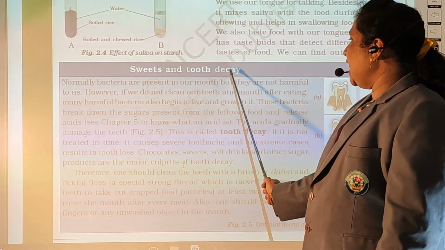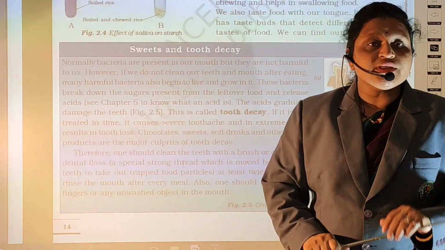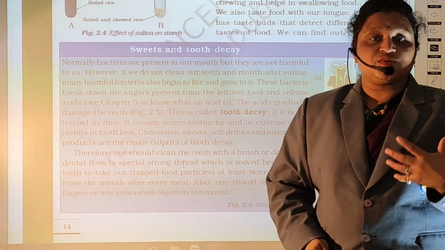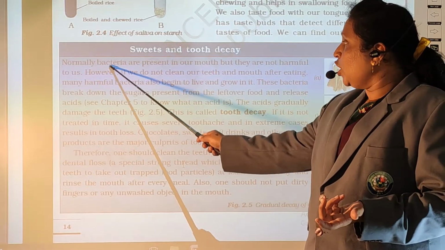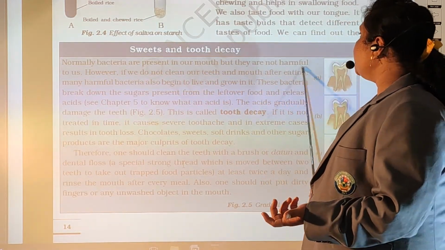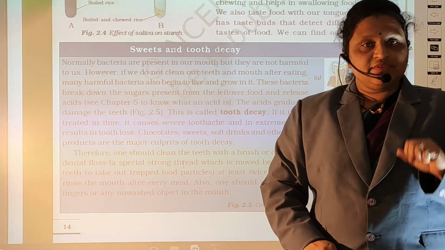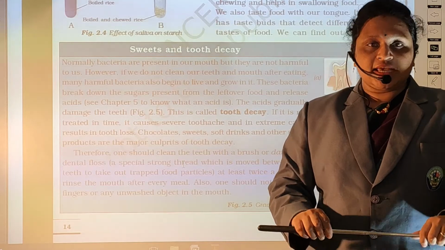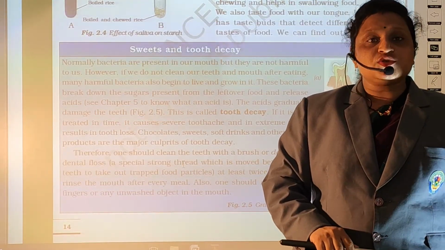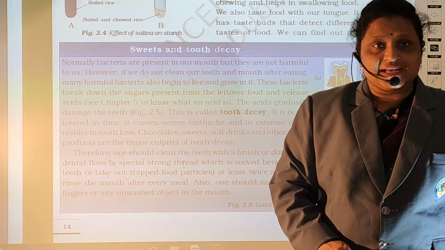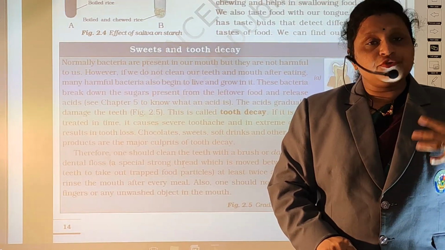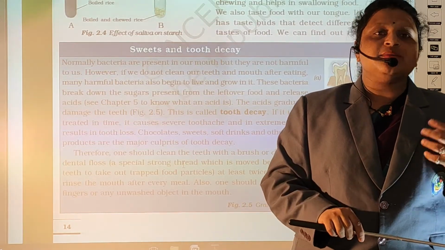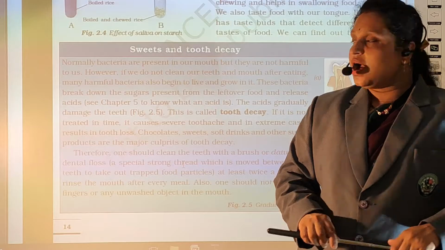Next is sweets and tooth decay. जब हम मीठा खाते हैं तो हमारे दांत से क्या रिएक्शन होती है? So normally bacteria are present in our mouth but are not harmful to us. In our human body there are also useful bacteria. You know curd, दही पता है आपको? Yes, curd also has bacteria, but that bacteria is useful for the human body. The same is true in our teeth: there are some bacteria, but they are not harmful to us.